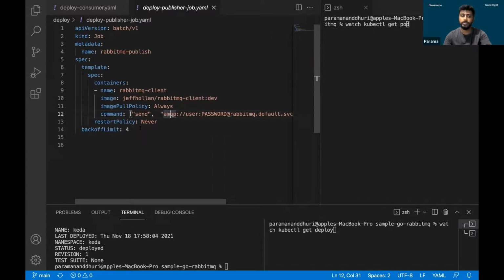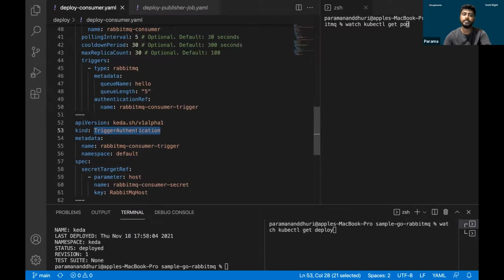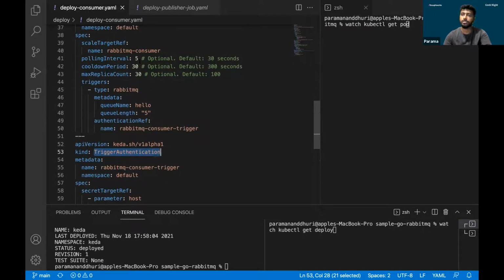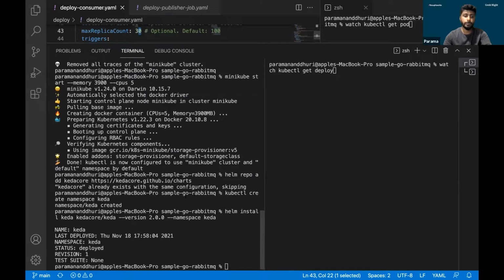I think you might be clear about the three components. First is the RabbitMQ server, which will have queues where the publisher will be sending messages. Once those messages are in the queue, this consumer deployment will start consuming them. As soon as the scaler finds more than 5 messages in the queue, it will start replicating itself up to a maximum of 30 replicas. That's what we are going to implement here. So let's move to the implementation part again.